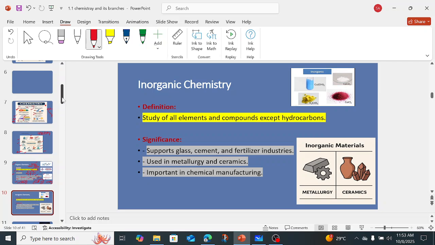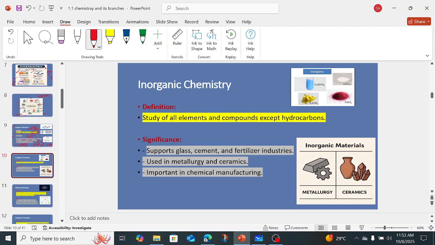Okay, again we have here inorganic chemistry. So inorganic chemistry means study of all the elements and compounds except hydrocarbons, right? So we are going to study all the elements except hydrocarbons. Okay, now hydrocarbons means, as I told you, the carbon hydrogen bond is known as a hydrocarbon, right?